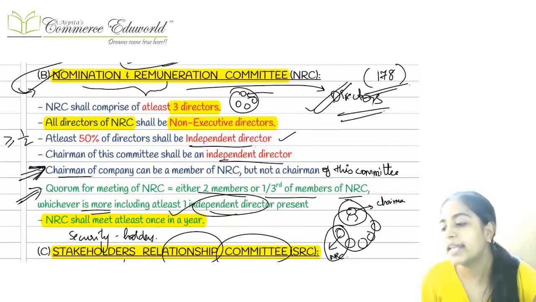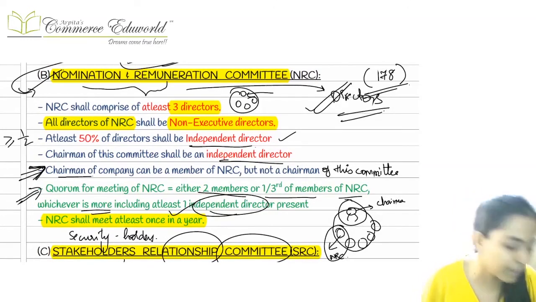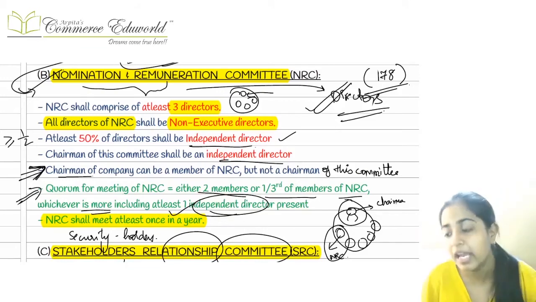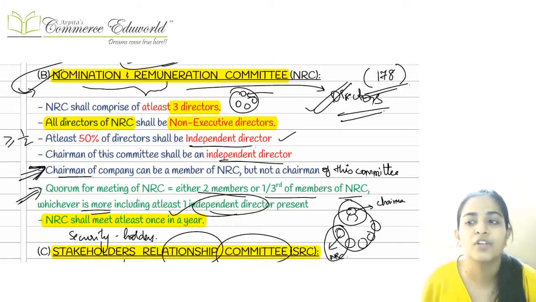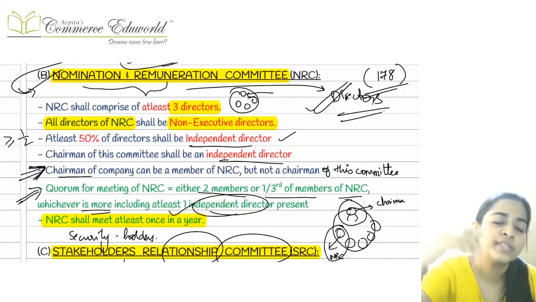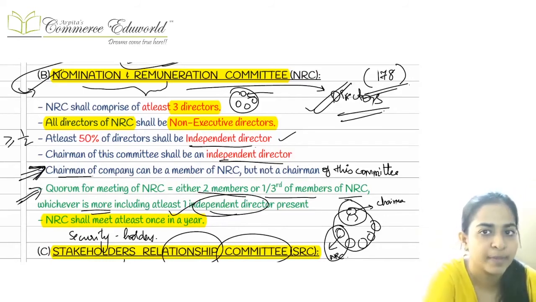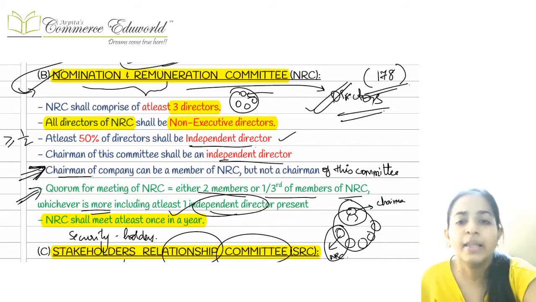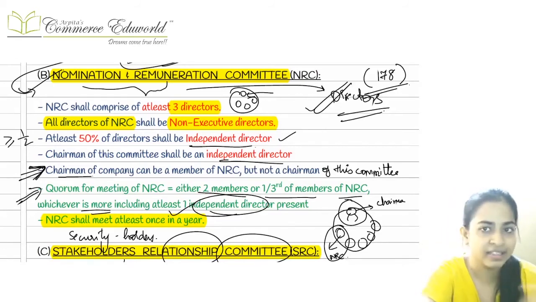Another committee that you have to set up is the nomination and the remuneration committee. This committee was formed mainly for nominating the directors, for recommending the directors, for deciding upon their remuneration, to see their status or their performance, etc. The main purpose of the NRC, this is what we have discussed.